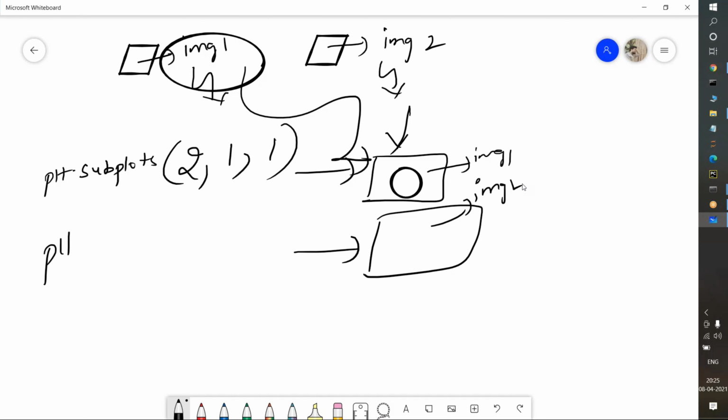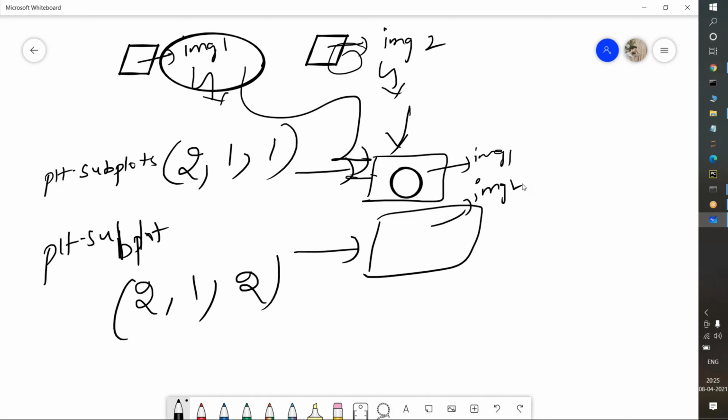Again I will pass plt dot subplot of, how many rows are there? 2 rows are there, 1 column is there. This image we are selecting at the first position. Now this image I want at the second position. Okay, this will print somewhere here. I will tell you with the help of some code.